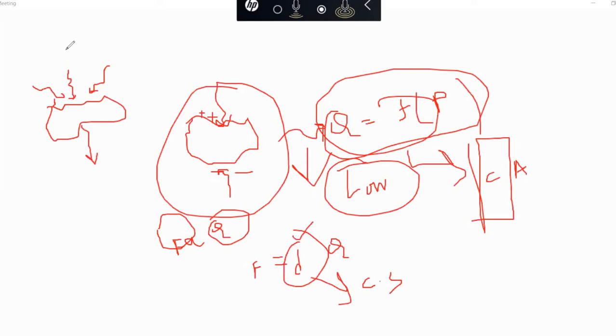Suppose this is your force F11, and your charge sensitivity is D11. In this direction we are applying the force, and in this direction the charge sensitivity will be generated. Suppose this is F12, so the charge sensitivity, the charge density, will be generated in this direction, that is D12.